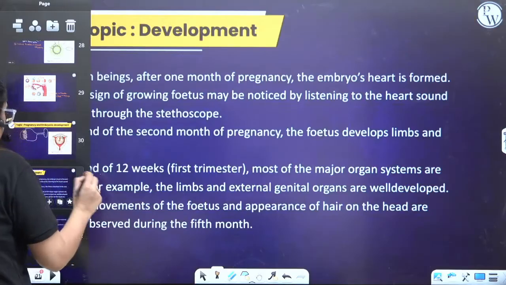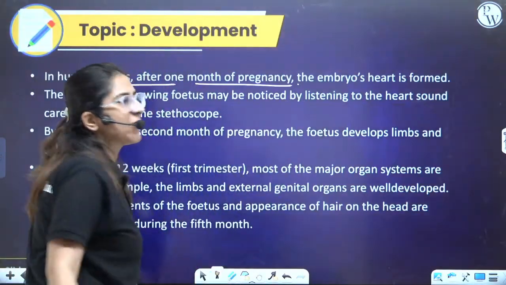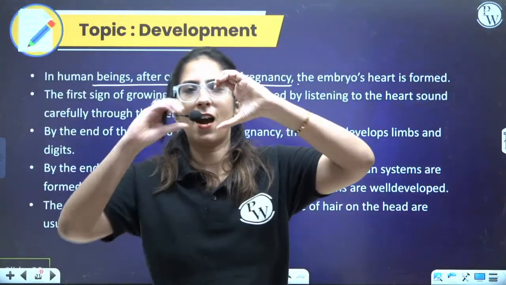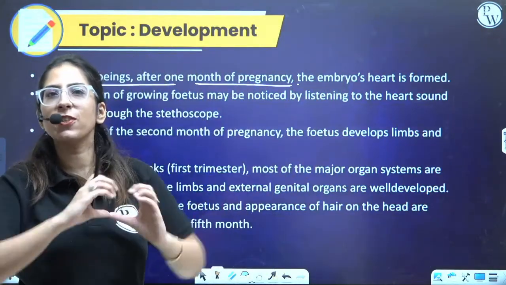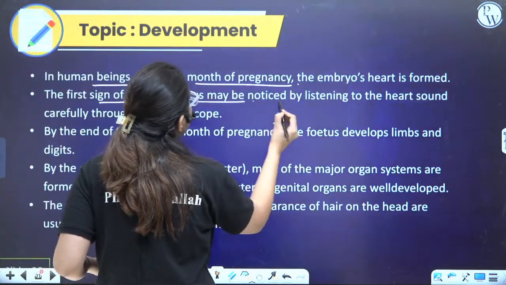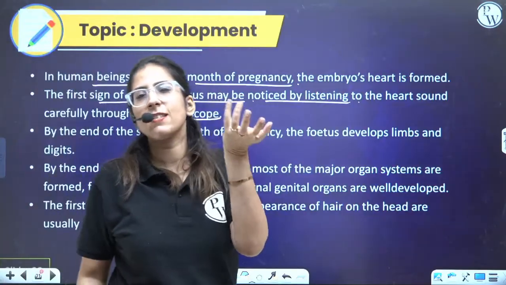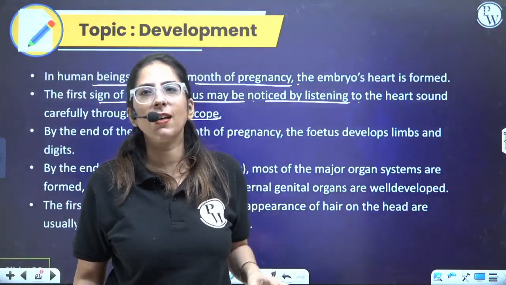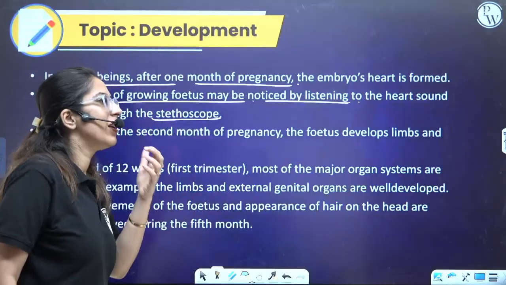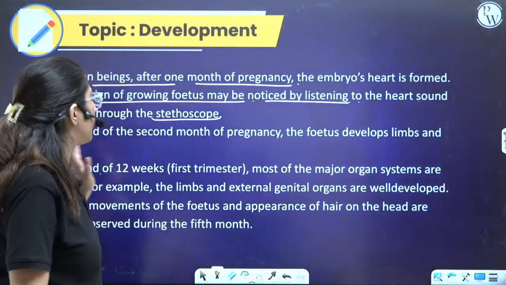Now, next is development. Development is very important. At 1 month of pregnancy, the first structure which is formed is the heart. This is what we make heart. So the first structure which is formed is the heart. Next, the growing fetus can be followed by the heart sound through the stethoscope, and nowadays it is like a dhak dhak dhak sound. So with the help of vaginal ultrasound, one can listen to the sound.